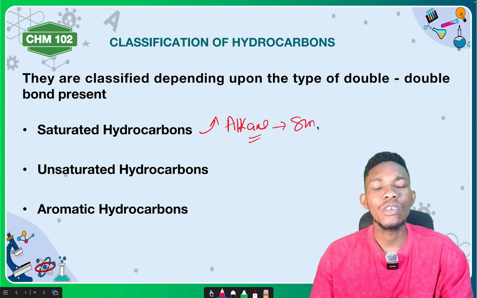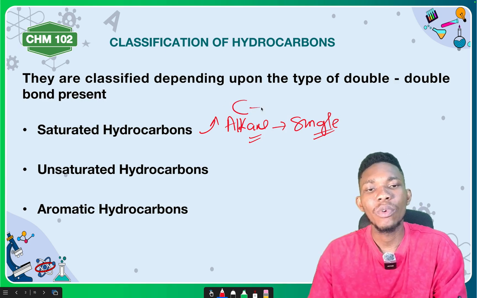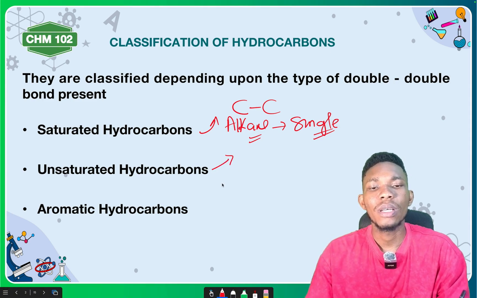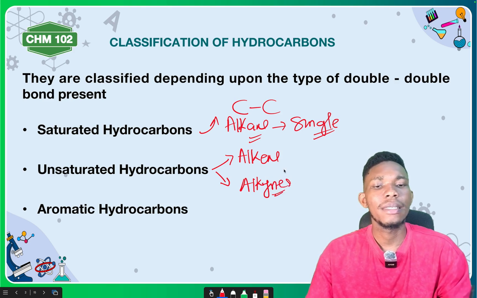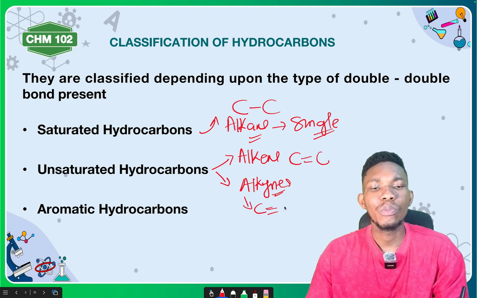Alkanes are single-bonded saturated hydrocarbons. Are you getting it? Single bond, that means carbon single bond carbon. Then the unsaturated hydrocarbons are two: alkenes and alkynes. Alkenes have carbon double bond carbon, and alkynes have carbon triple bond carbon.